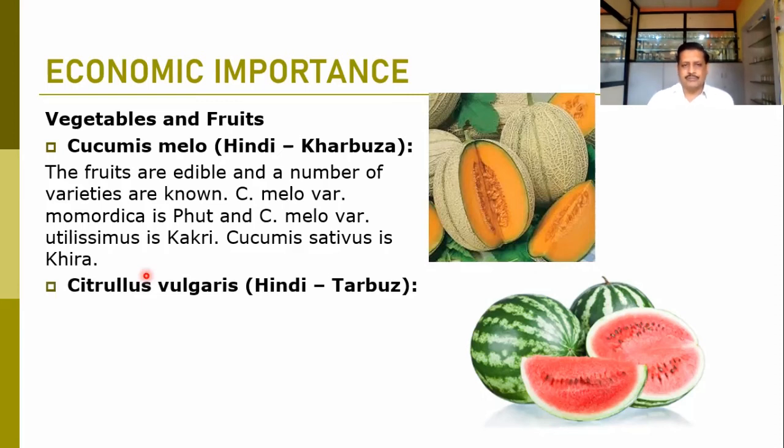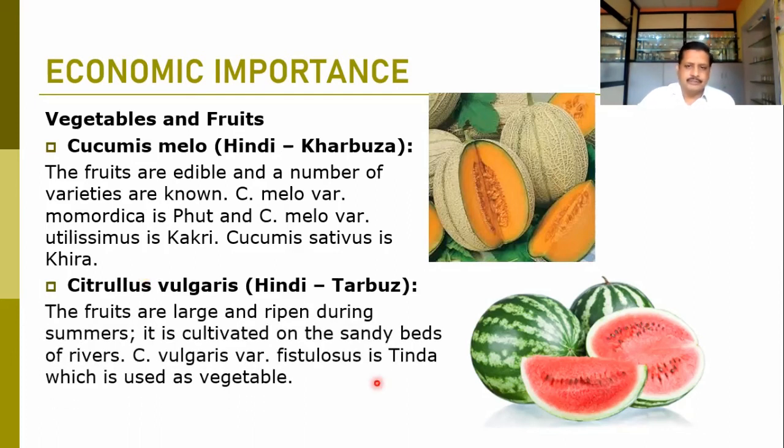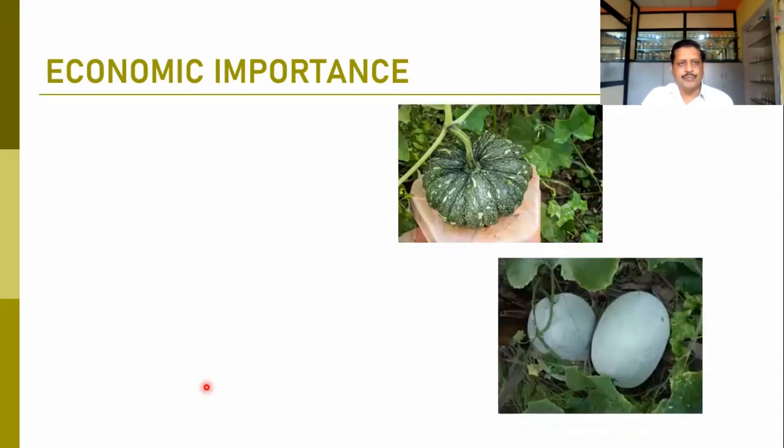Another is Citrullus vulgaris, which we call tarbooj, watermelon. This watermelon is also a fruit liked by many people, cultivated on sandy lands or sandy beds of the river. That is Citrullus vulgaris variety Fistulosus. It is tinda, which is used as a vegetable also. So Citrullus vulgaris is watermelon.